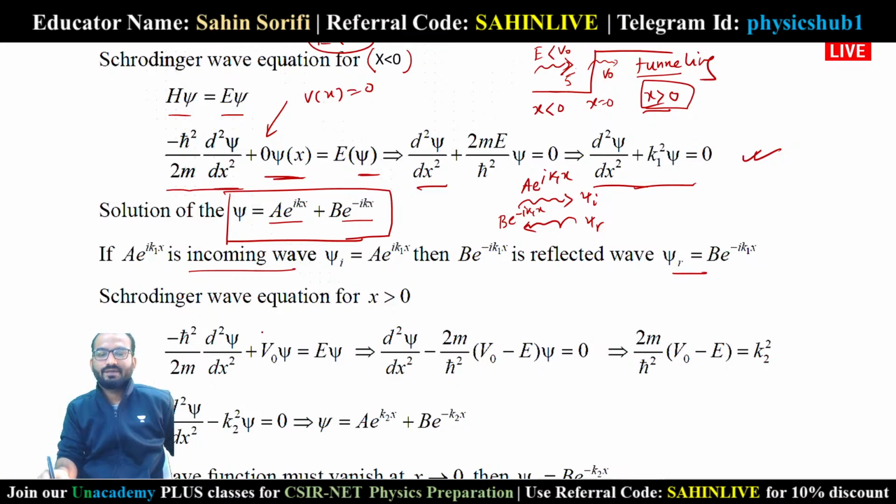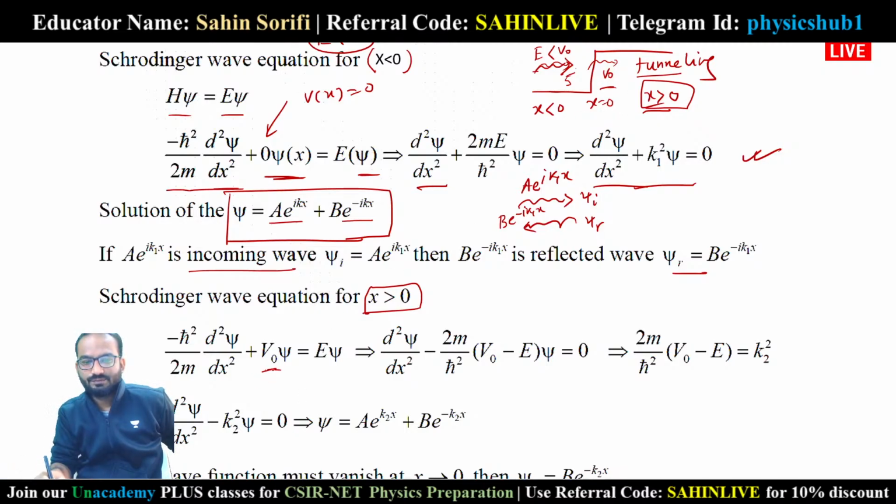Now what will happen if we consider this region x greater than 0? How will this particle wave behave in this region? What we have to do is put the value of V of x equals V naught, because in this region the potential value is V naught. So minus h-cut square by 2m d square psi by dx square plus V naught times psi equals E psi. This is the Schrodinger equation.